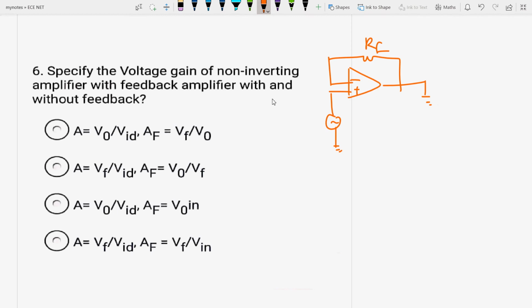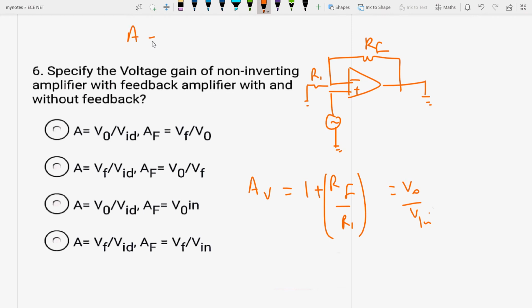Okay, so in case of non-inverting amplifier, you always have the formula: voltage gain is equal to 1 plus RF upon R1, where RF is the feedback resistor and R1 is the input resistor. That means it is V output upon V input. So the answer will be the voltage gain of op-amp with feedback. You know that with open loop we have A is equal to V output by VD. The voltage gain of op-amp without feedback is the open loop voltage gain, which will be V output by V input.